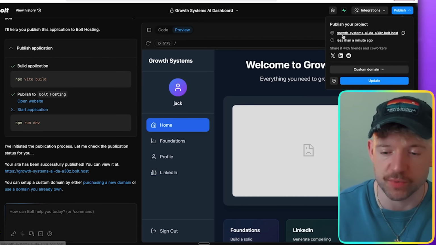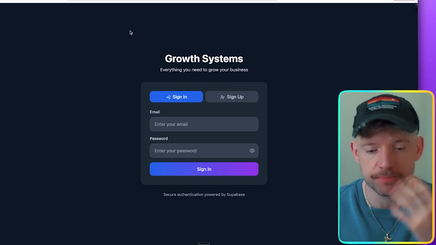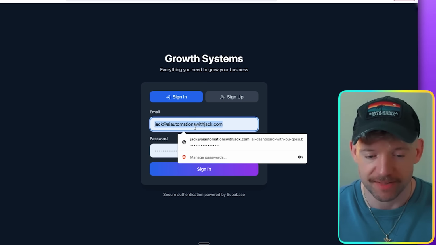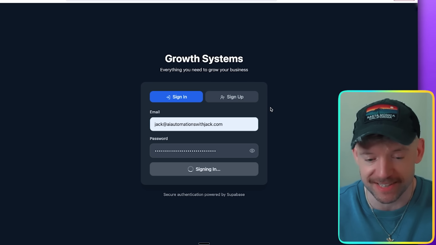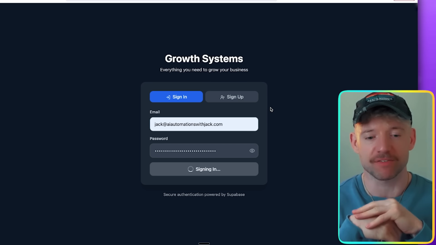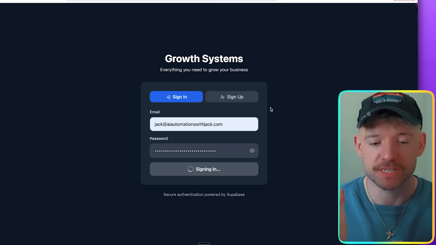Okay, so what we do, guys, is we click this little button here, and it opens up the growth system dashboard. So we wanna sign in, don't we? So let's do that. And we have this email, and if this works, it will physically get us in. Signing us in, is it working? Let's have a quick look to see if it gets us access. And obviously, this is how we know that it works.